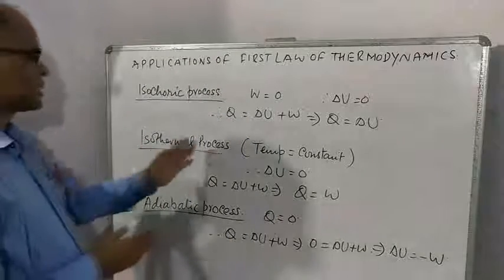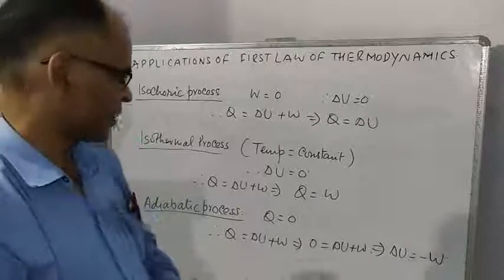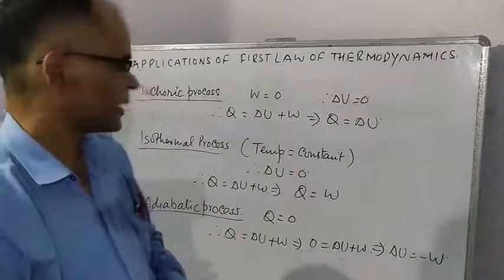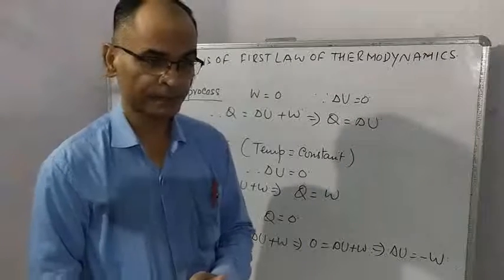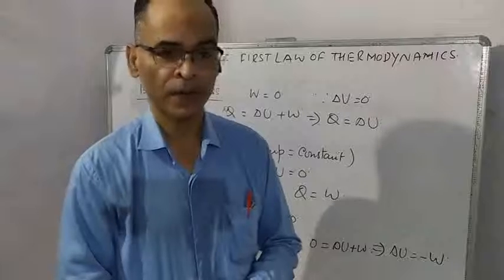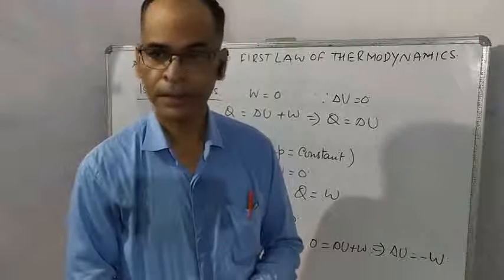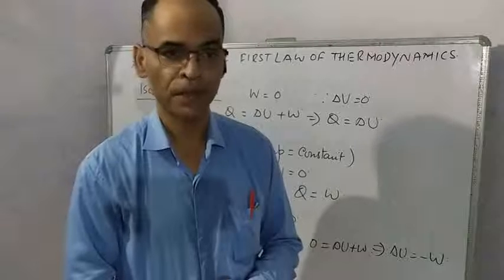Next is the isothermal process. The isothermal process is the process in which temperature remains constant. This process follows Boyle's law. I suppose you know that in Boyle's law, temperature remains constant.